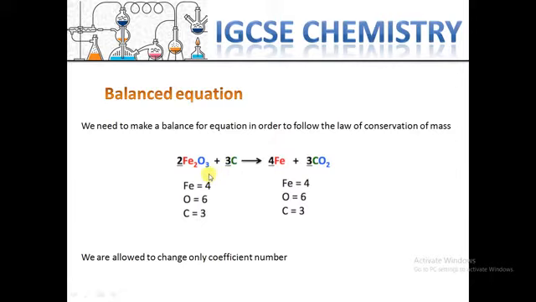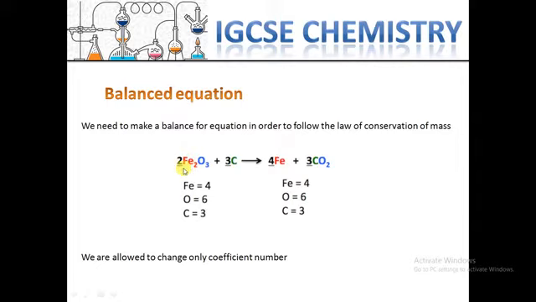Here, just one note that you need to take is we cannot change the subscript. When we have Fe2, that means two iron atoms are connected to each other, so we cannot break the bond.